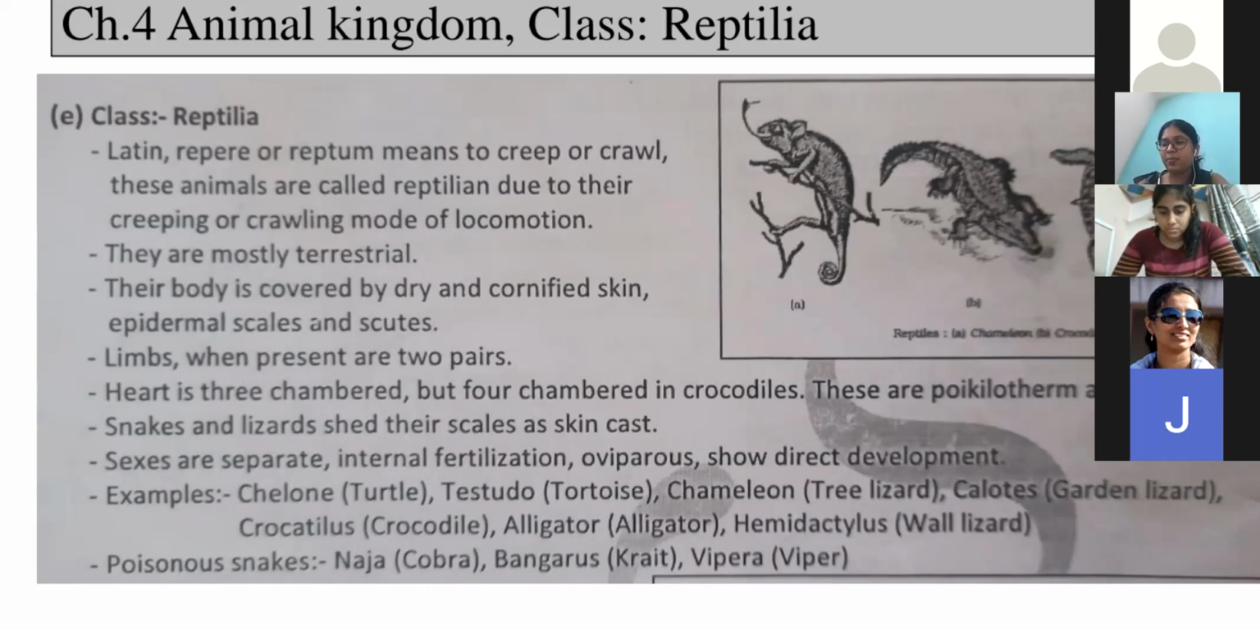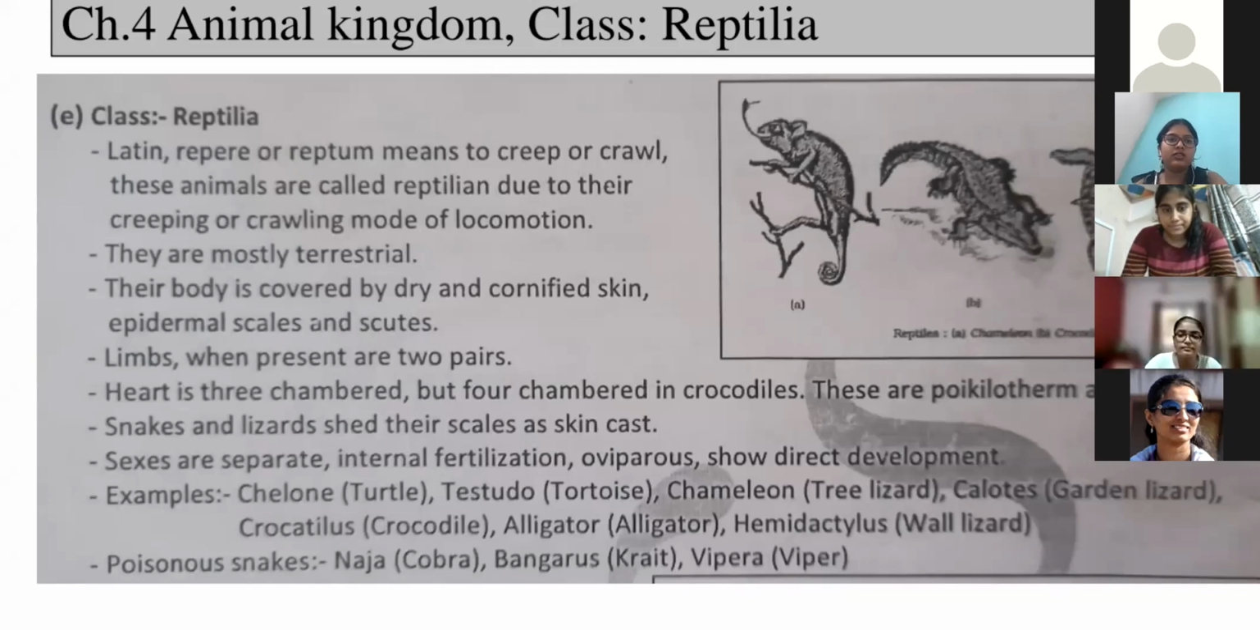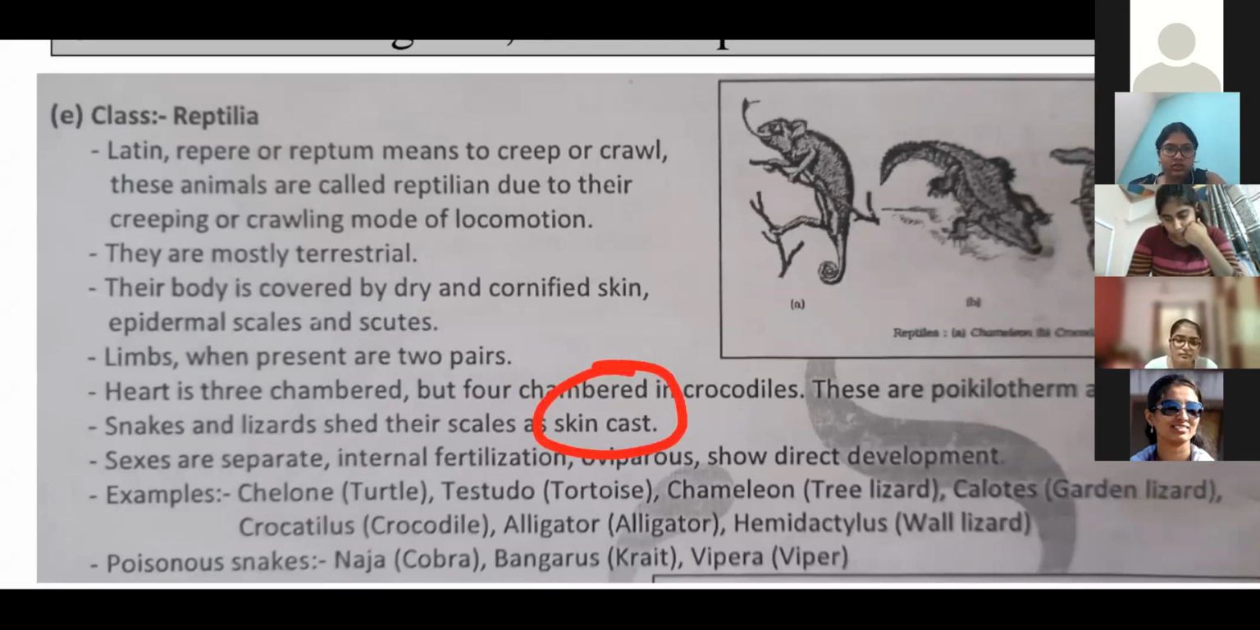Next, snakes and lizards shed their scales as skin cast. You must have heard of it in snakes. They shed, remove their outer skin. At a particular season, at a particular time only, they shed their outer exoskeleton scales, right? Then new scales develop on their body. That we call skin cast. Casting means what?